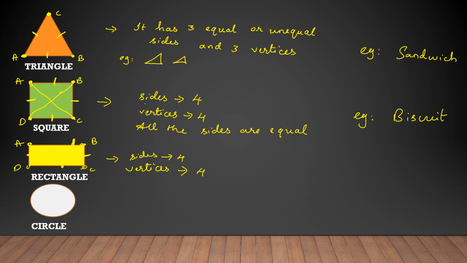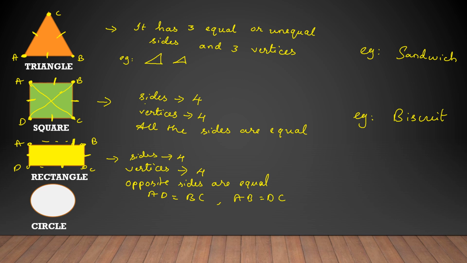What can you see? Are the sides equal as in the square? No. Only the opposite sides are equal. All the sides are not equal. Only the opposite sides are equal. Which are the opposite sides here? AD equals BC and this side, that is AB equals DC. So these are the opposite sides which are equal in the rectangle.